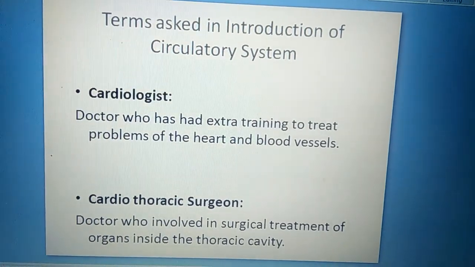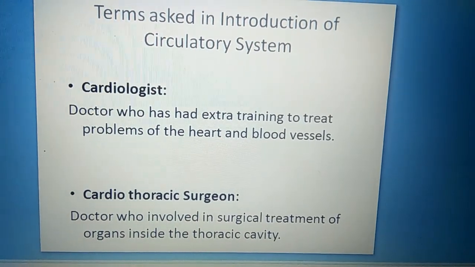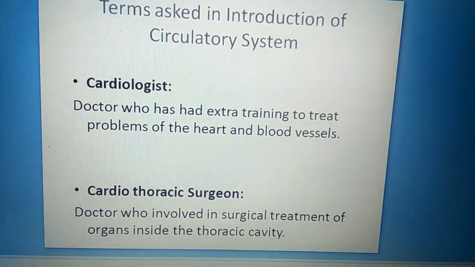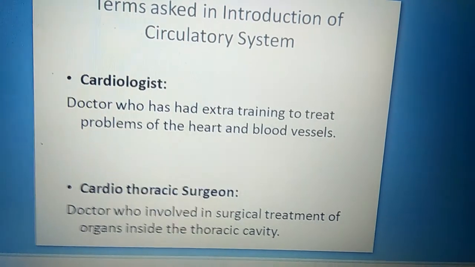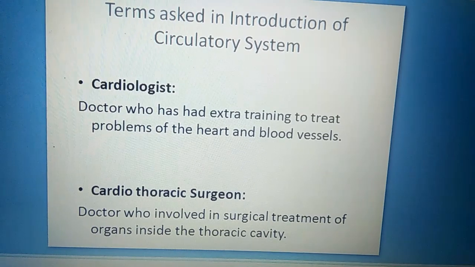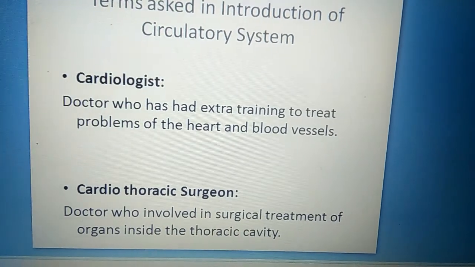Terms asked in the introduction of circulatory system, which was the previous lecture. Cardiologist: a doctor who has had extra training to treat problems of the heart and blood vessels. And the second one was cardiothoracic surgeon: a doctor who is involved in surgical treatment of organs inside the thoracic cavity is called a cardiothoracic surgeon.